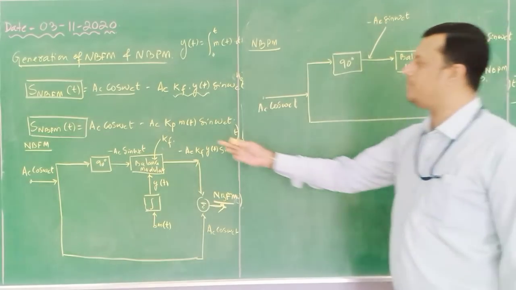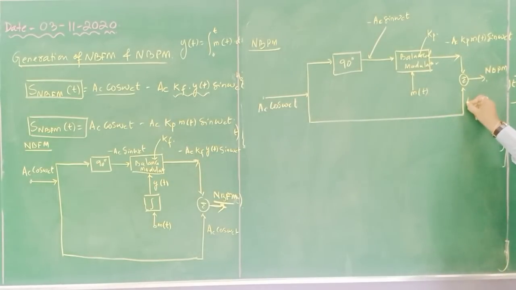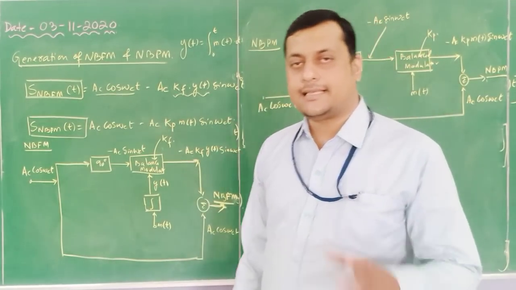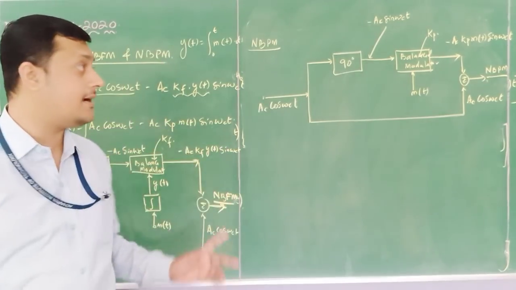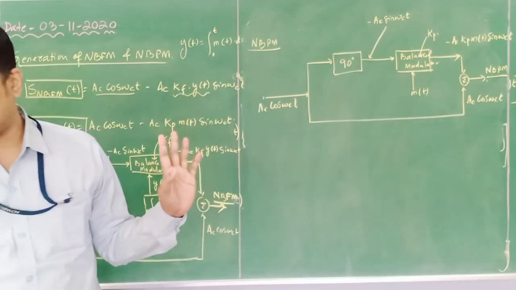This is the lower part, and the upper part consists of AC cos omega ct. Now if you add these two, you will get your NBPM signal. So this is the generation of narrow band FM signal and narrow band PM signal.